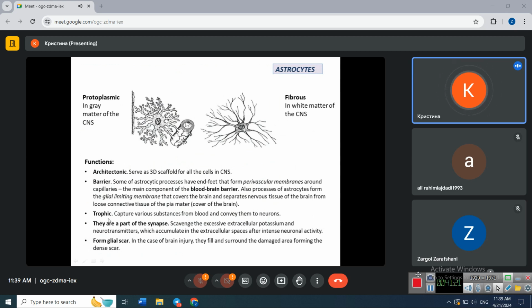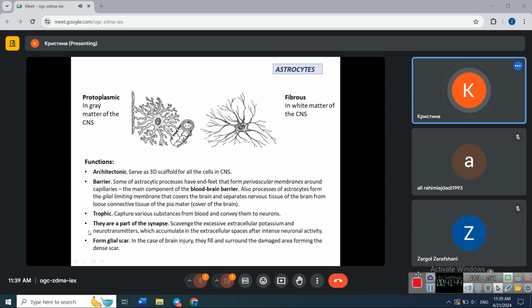Next, trophic function. Astrocytes, through their end feet, receive the substances from blood capillaries, and then they transmit these substances to neurons. So they feed neurons. Also, astrocytes are the part of synapse.